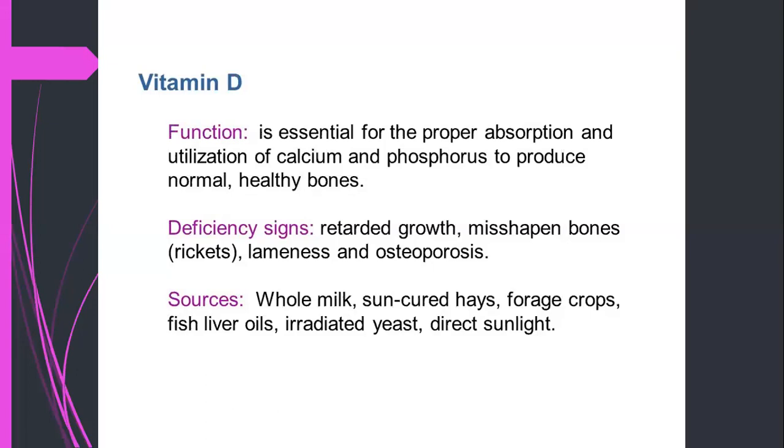Actually, in rickets, the bones are misshapen; they are bent, especially on the points where the weight is exerted, and the sources are whole milk and sun-cured hay and other things are also there. Direct sunlight is also very important. So this is for vitamin D.